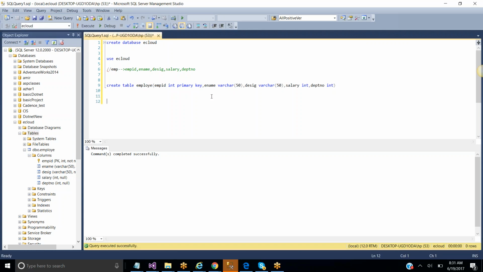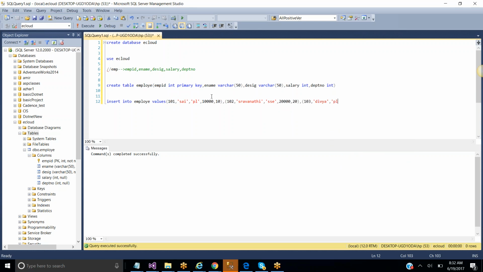Clear? Now I'm trying to insert some records into it. Insert into employee values. The employee values I'm inserting are 101, Sai, and the designation is project leader. I'm giving some salary and department number. And 102, the other employee would be Shravanti, and I'm giving her designation as SSC, with a salary of 20,020. And 103 would be Divya, and Divya's designation would be project leader.